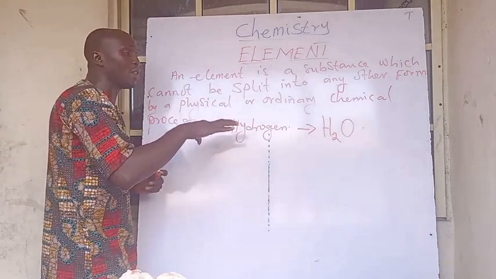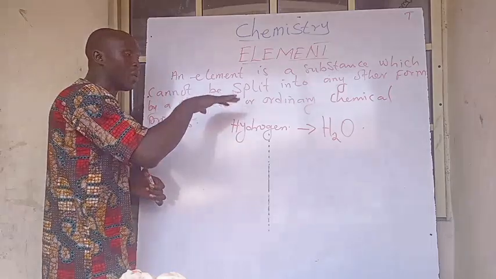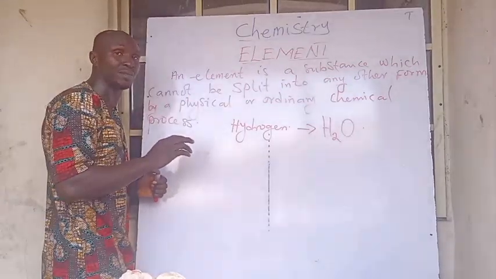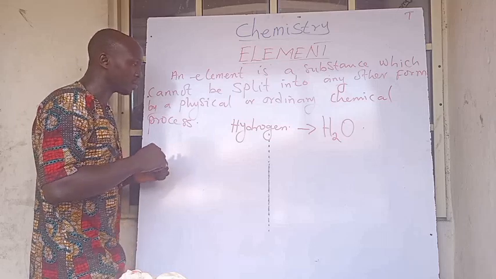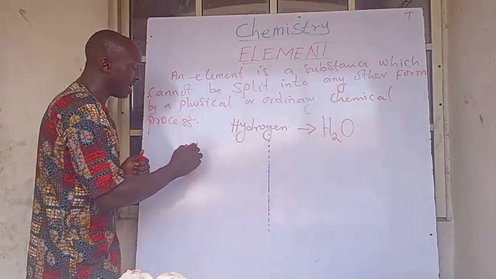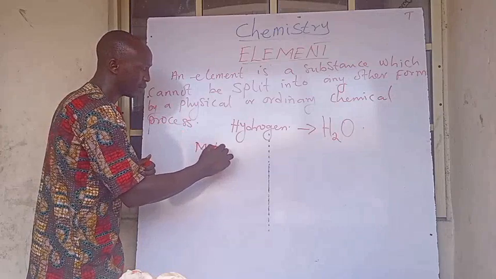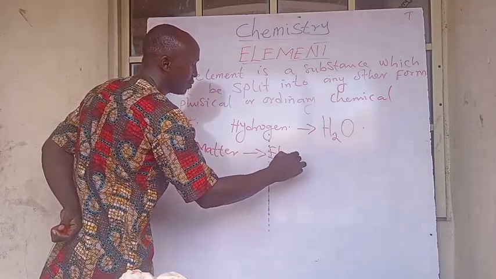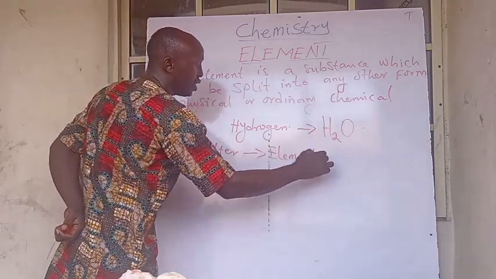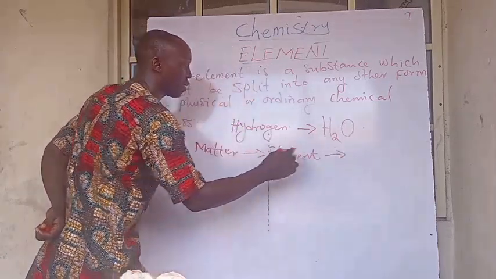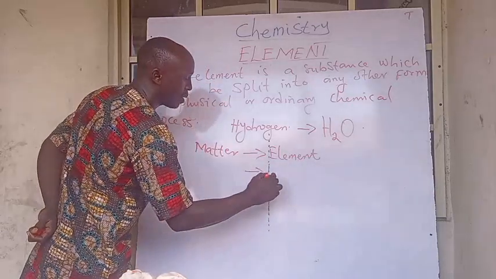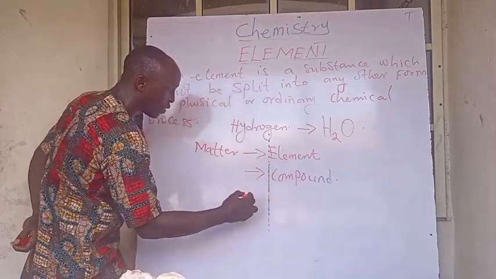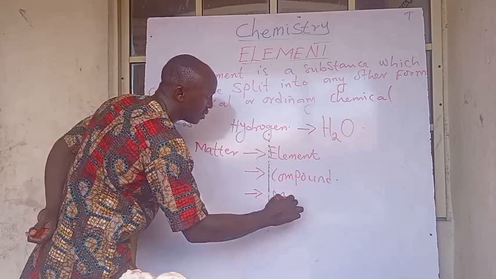So there are other types of elements, like I said earlier, and we will get to see at least the first 20 elements. Like I said again, matter can come in the form of elements, can also come in the form of a compound, and can also come in the form of a mixture.